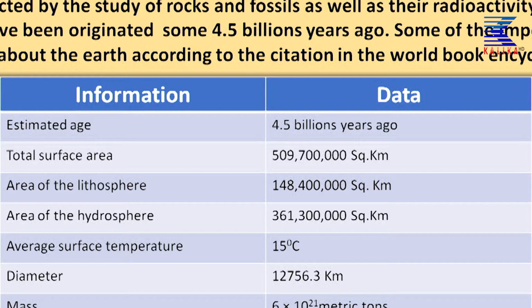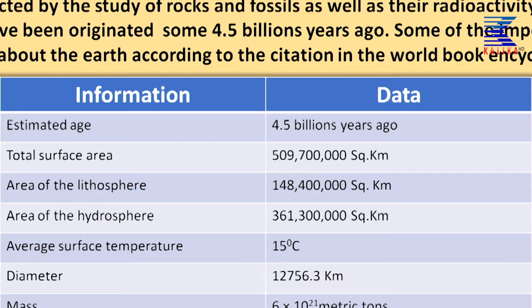Still, based on different evidences collected by the study of rocks and fossils as well as their radioactivity, Earth is supposed to have originated some 4.5 billion years ago. Means Earth was estimated to have been born some 4.5 billion years ago.